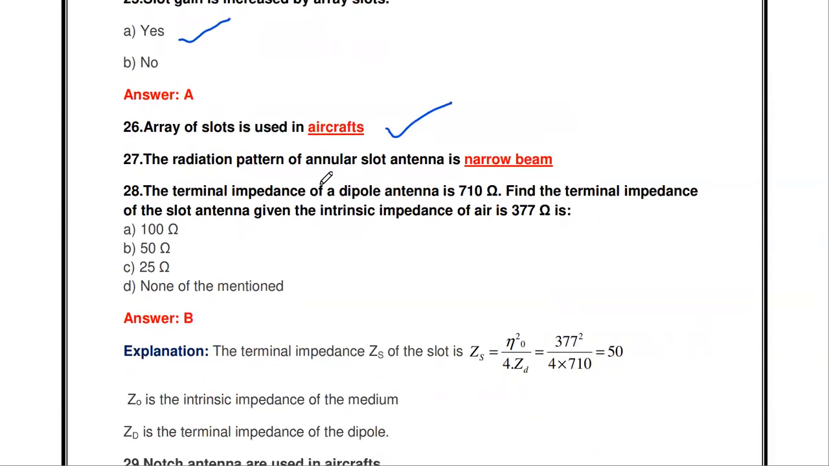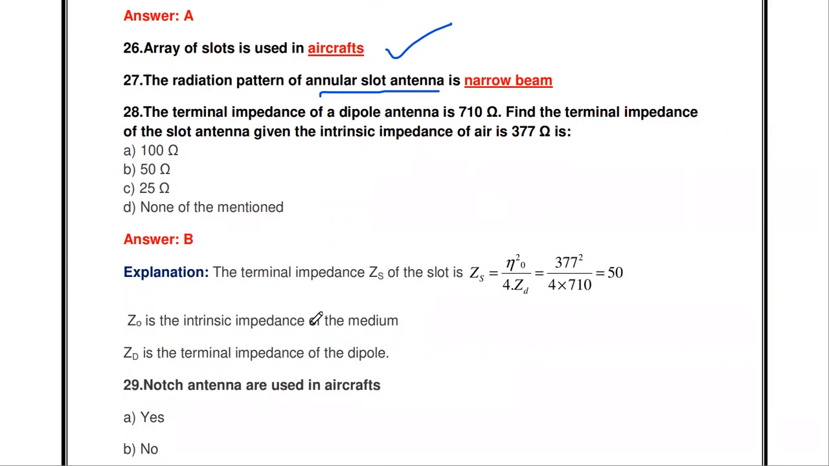Okay. Then the radiation pattern of annular slot antenna is dash. The radiation pattern of annular slot antenna is a very narrow beam. Okay, very narrow beam width. And then the next one, in slot antenna, there are two more important problems. The terminal impedance of dipole is 710 ohms. Find the terminal impedance of the slot antenna given the intrinsic impedance of the air is 377 ohms.